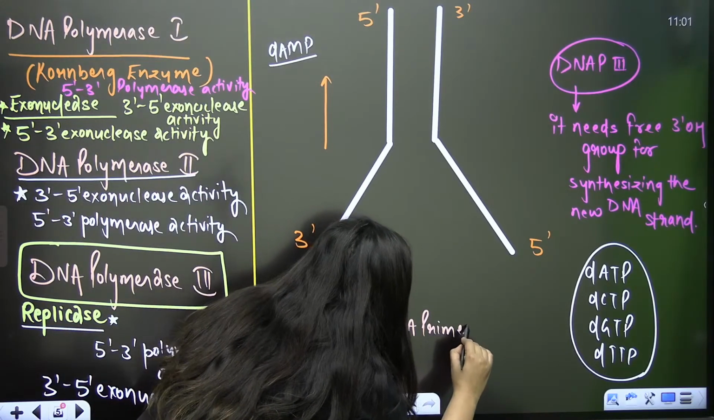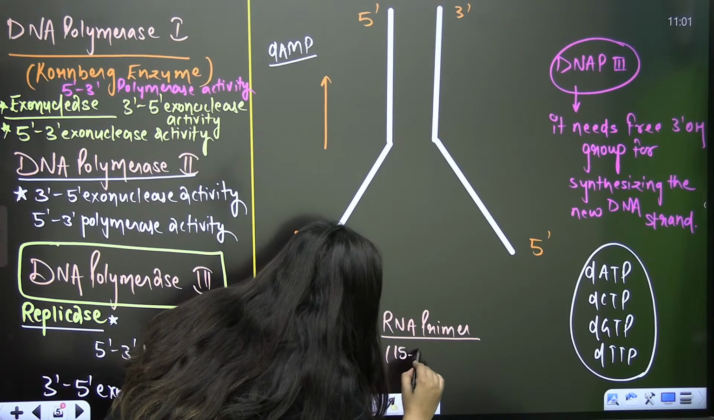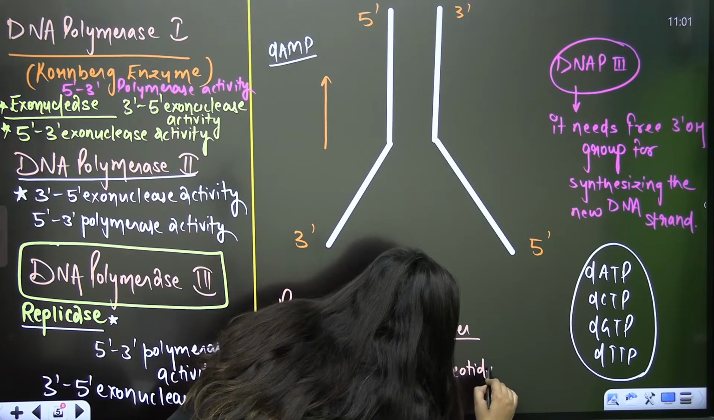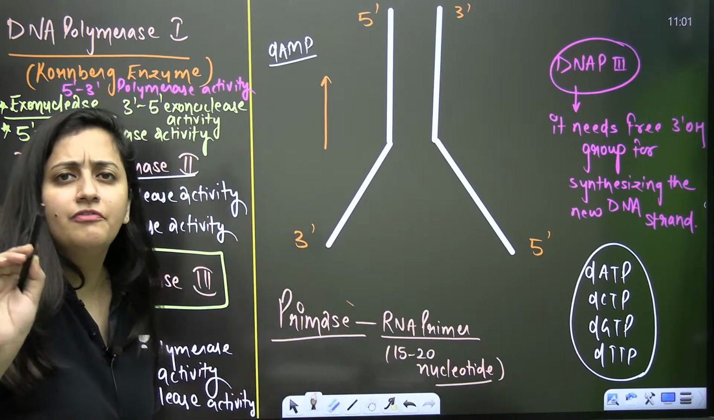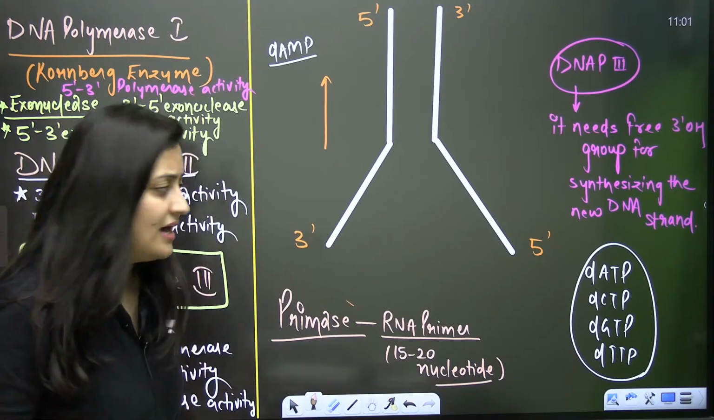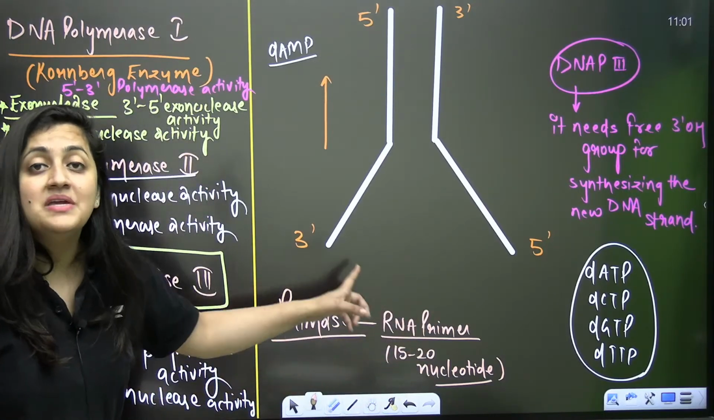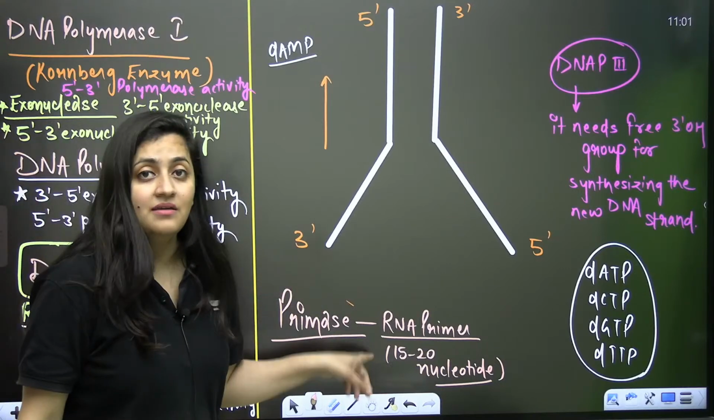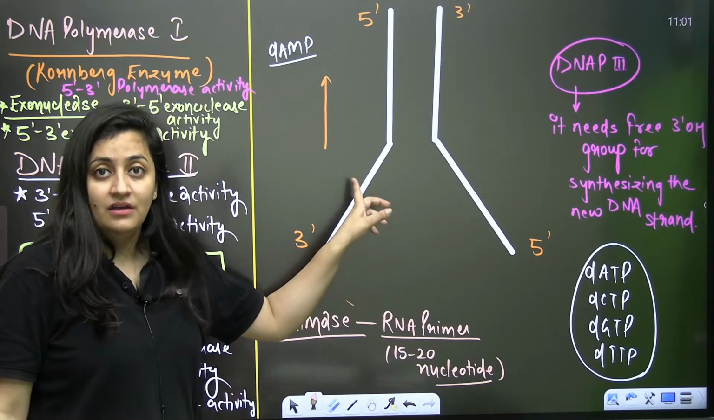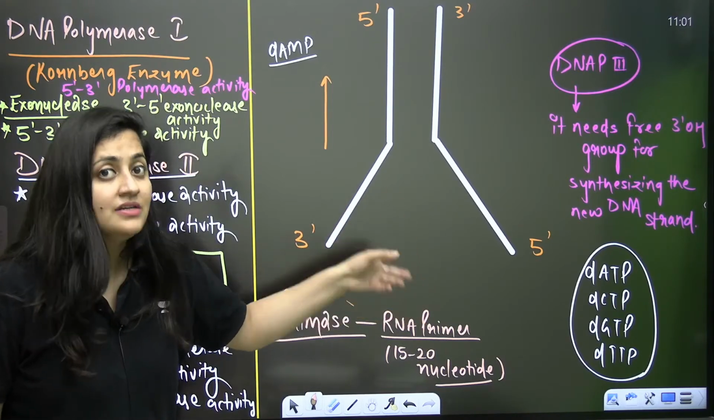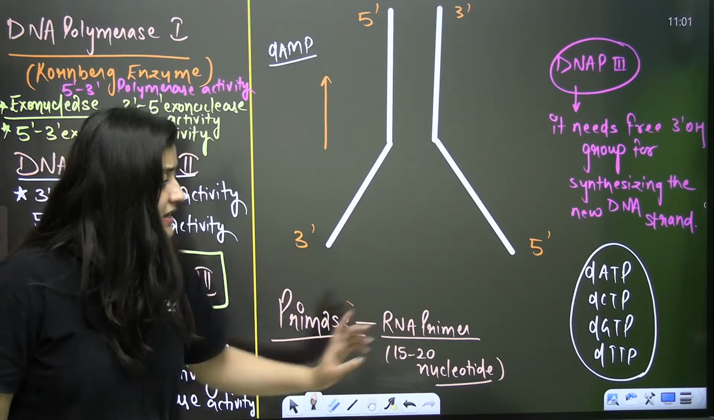And what is this RNA primer? It is a near about 15 to 20 nucleotide long RNA chain. Primase is an enzyme, a DNA dependent enzyme. It needs the DNA template, and then it can form the RNA primer.